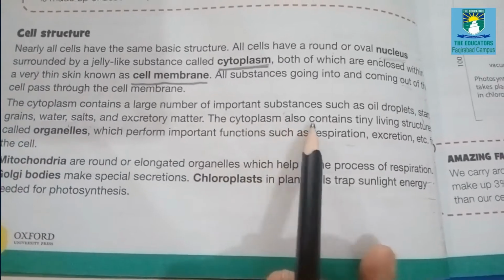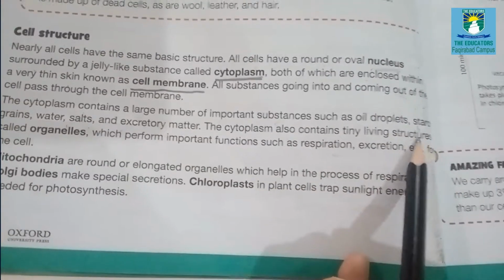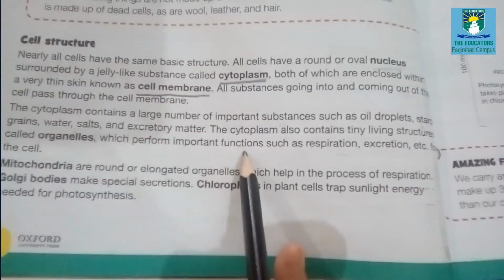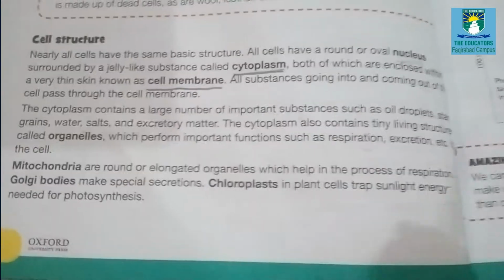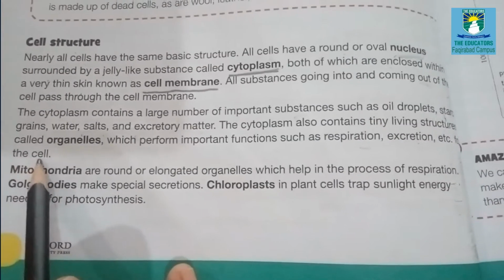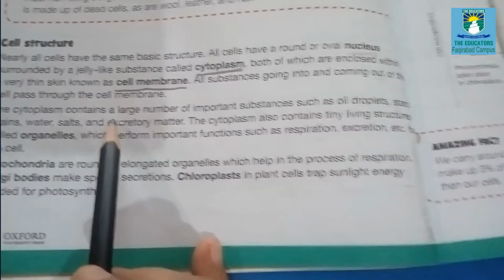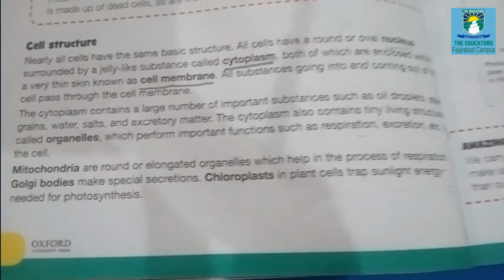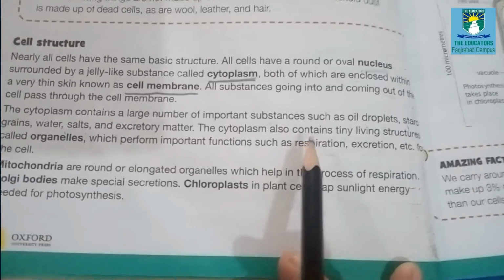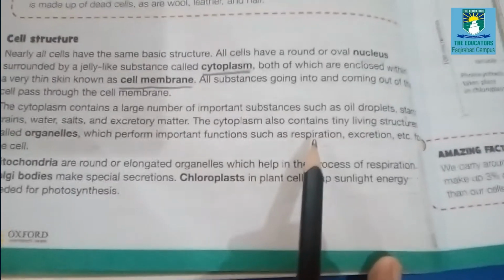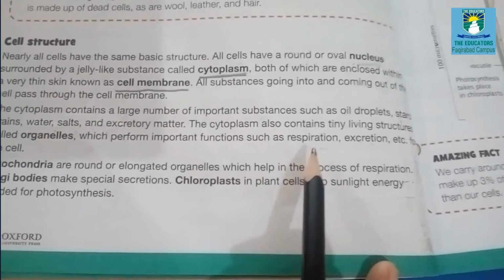The cytoplasm also contains tiny living structures called organelles, which perform important functions for the cell such as respiration and excretion.